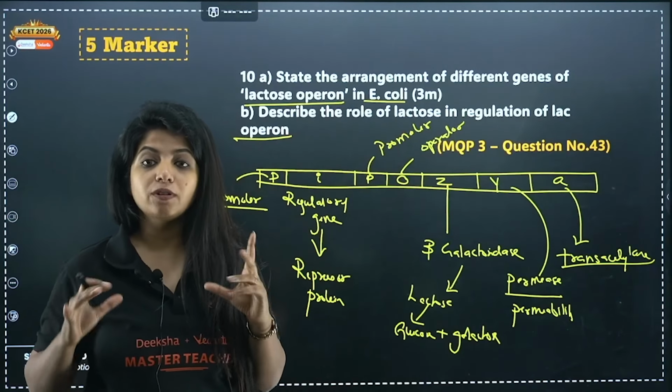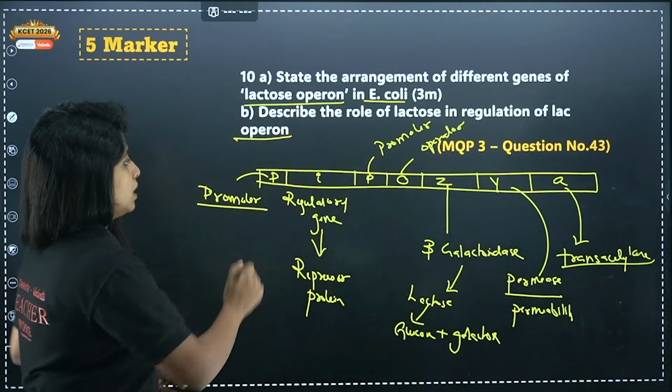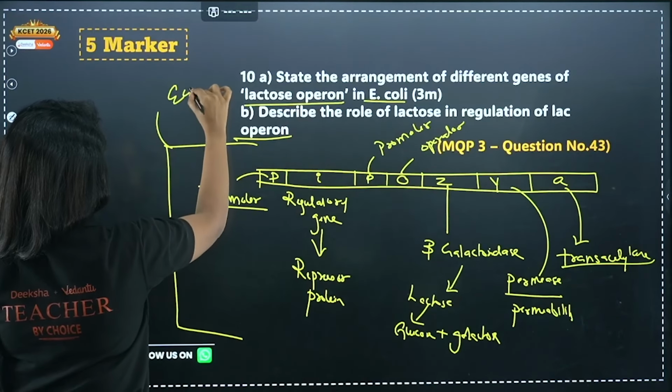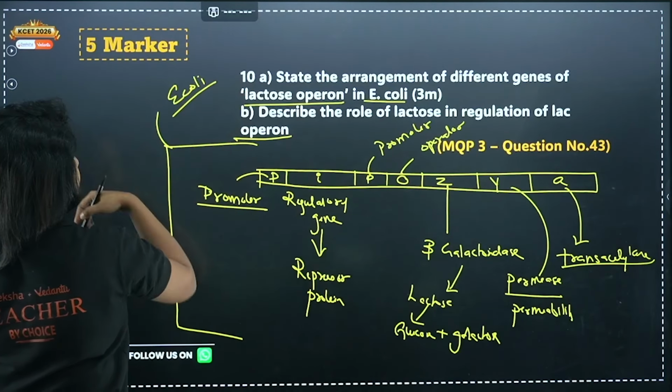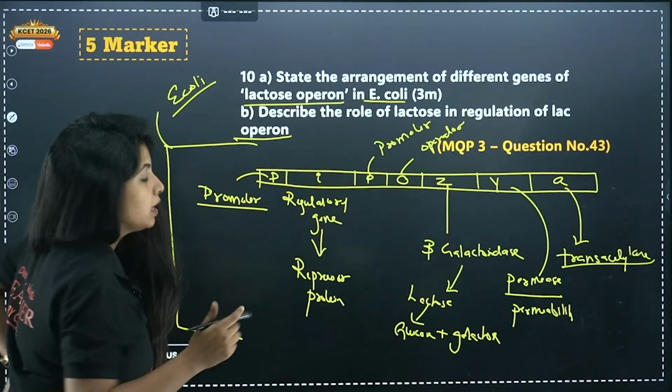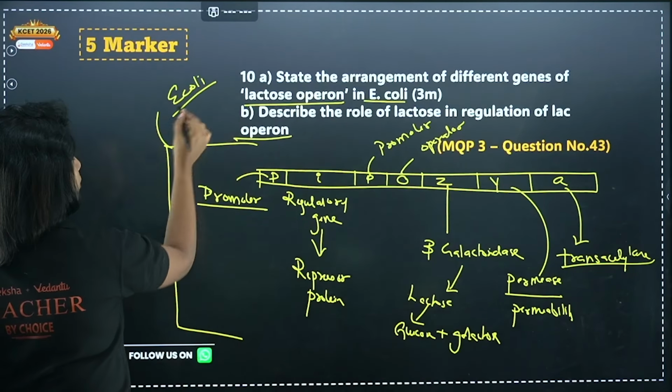Why do you think the lac operon is arranged like this? Now listen to me. As I said, all of this is happening inside the E. coli. E. coli can depend on either glucose or lactose for energy. Suppose in the medium where we are growing the E.